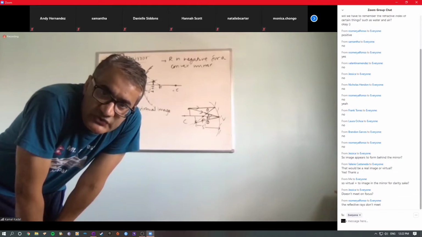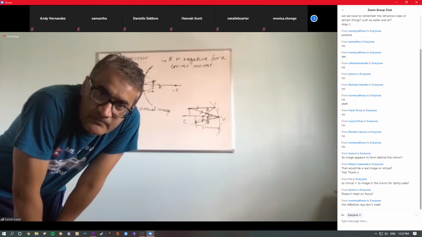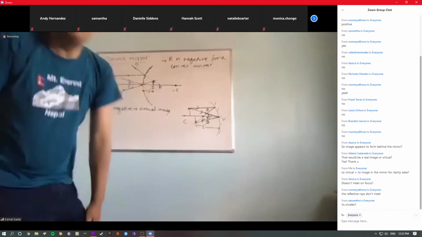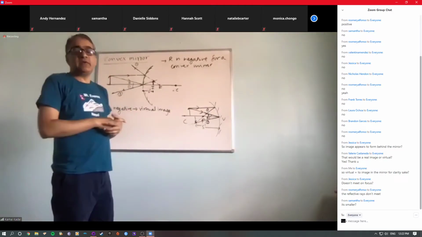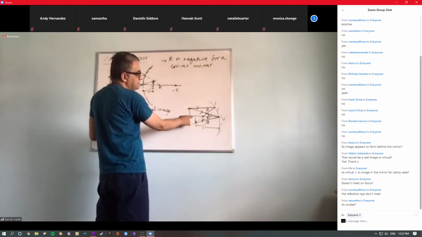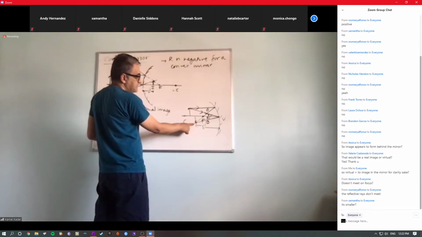Virtual equals image in the mirror. Not on the focus. This is also not on the focus, by the way, do not get confused. They are not meeting on the focus, they are meeting here, right?